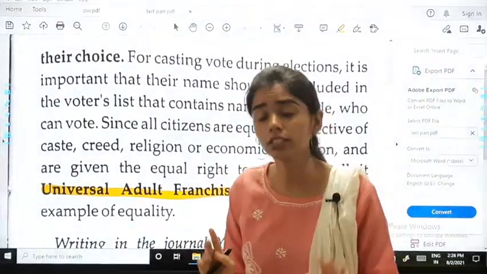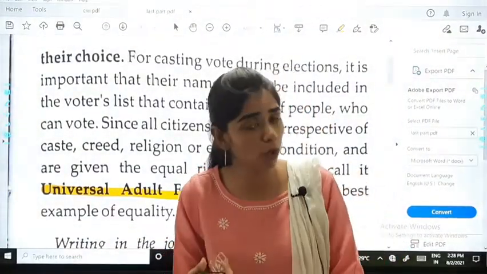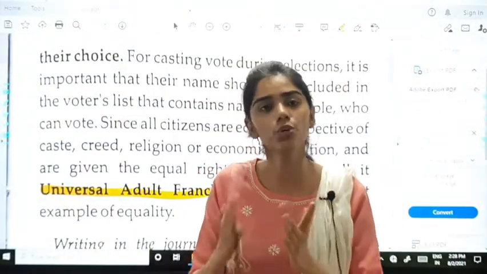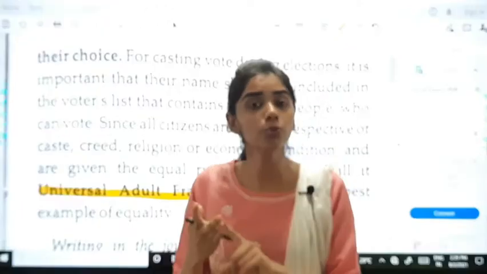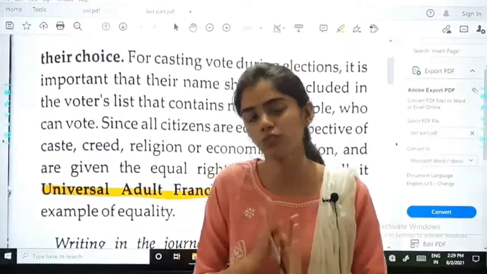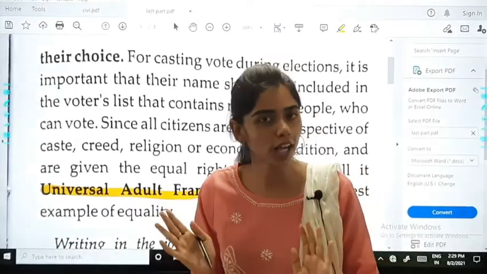It does not matter if you are from upper caste or from lower caste. All this does not matter in this. You have to be a citizen and you have to get the necessary documents, that is the voter ID and age proof. If you have it, then you are allowed to vote.